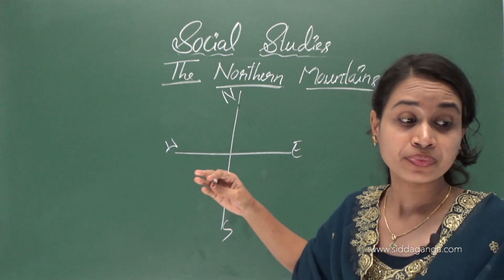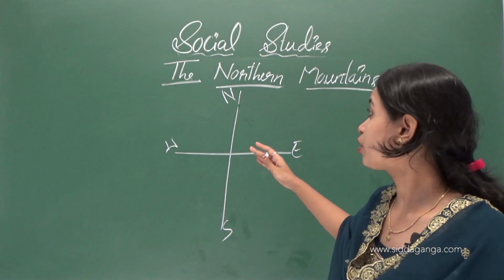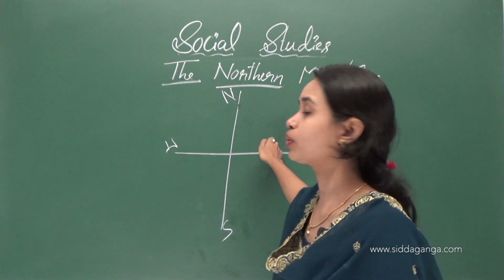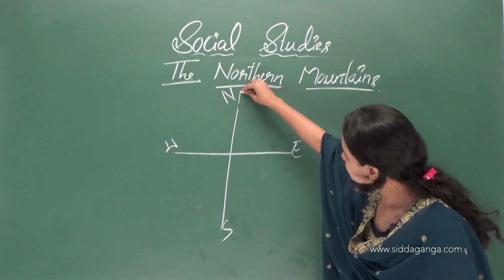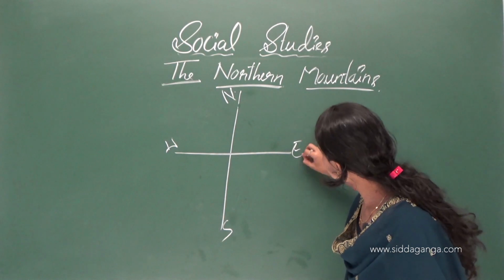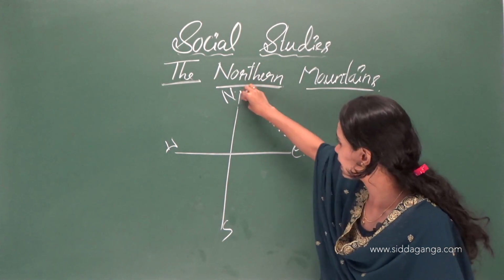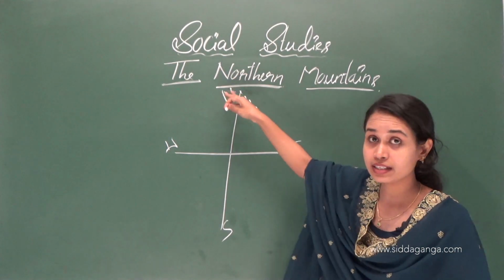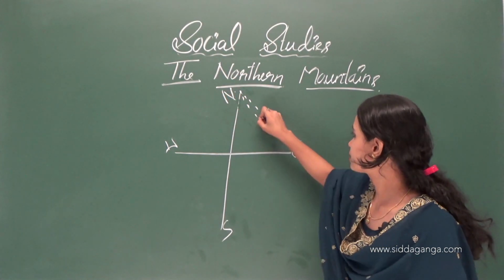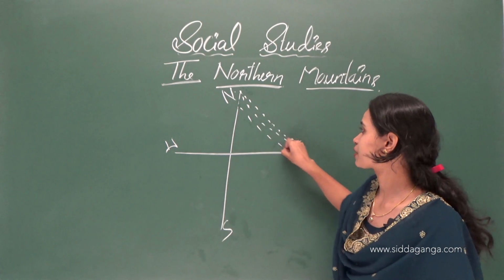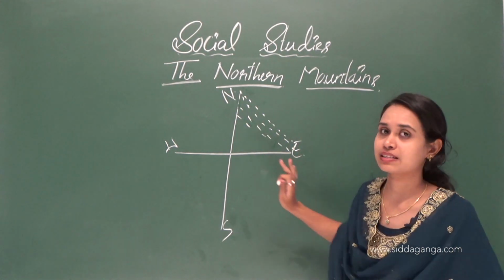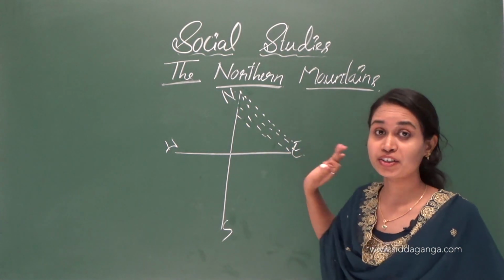It lies in the north and northeastern part of the country. Here we can see the Great Himalayas.